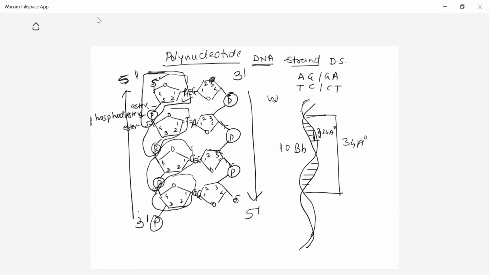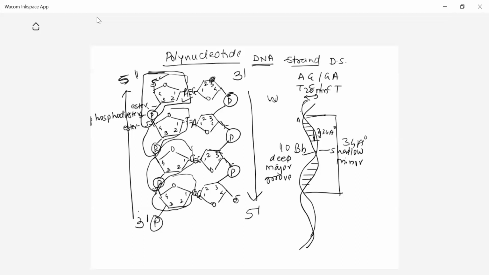Here there is formation of grooves. In this helical coiling, grooves are formed. This is a shallow groove, called the minor groove, and this is a deep groove, called the major groove. The diameter of DNA is always 20 angstrom units, or 2 nanometers.